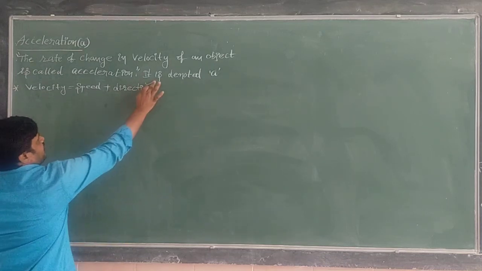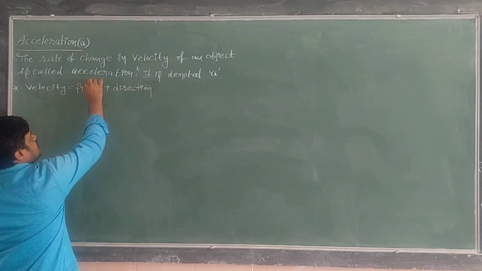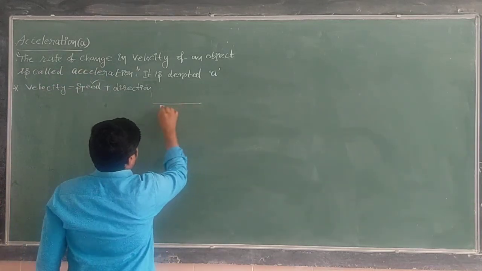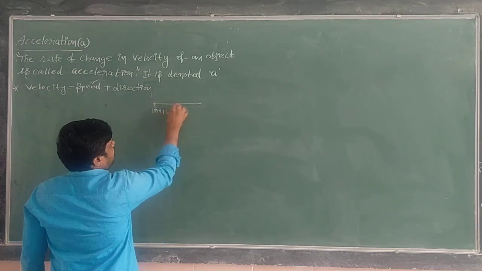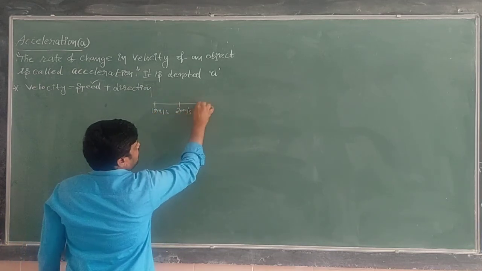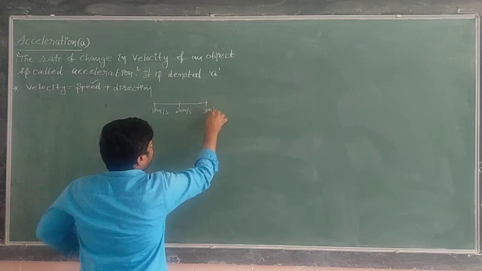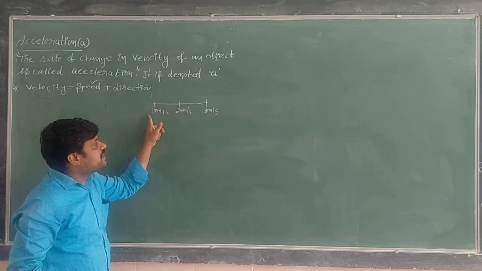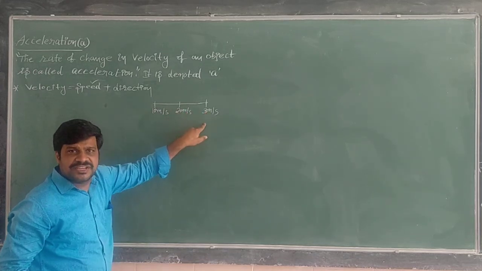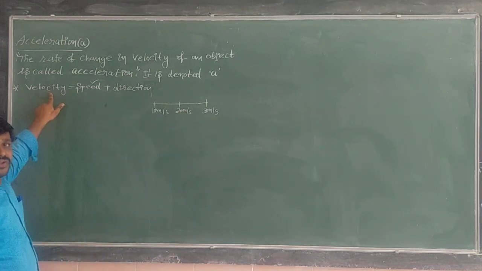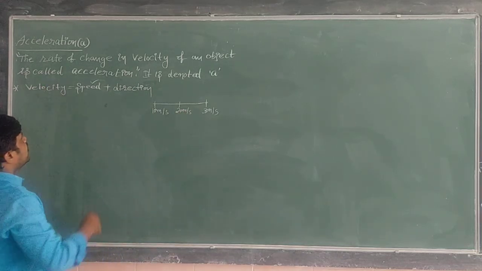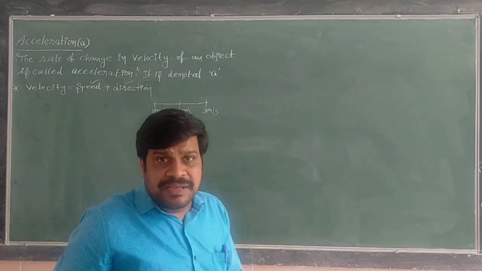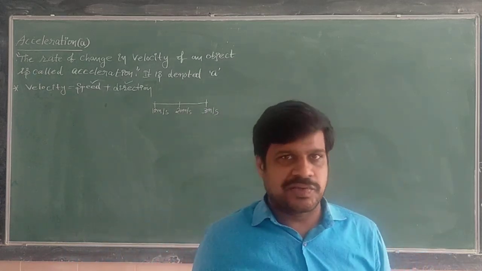Suppose the direction is not changing, only the speed is changing. Here the speed is 10 meter per second, here 20 meter per second, here 30 meter per second. From position to position, the speed value is changing. If the speed value is changing, obviously velocity is also changing. Next, if both speed and direction are changing, of course, velocity of the body also changes.